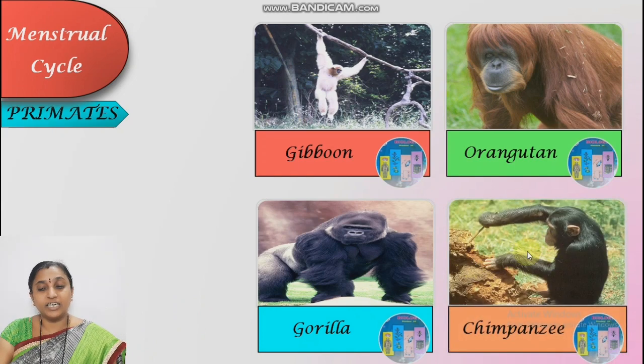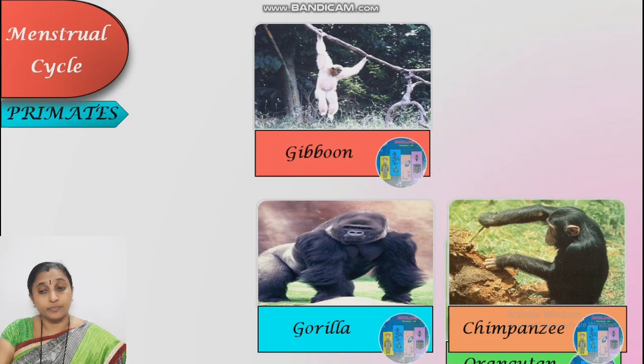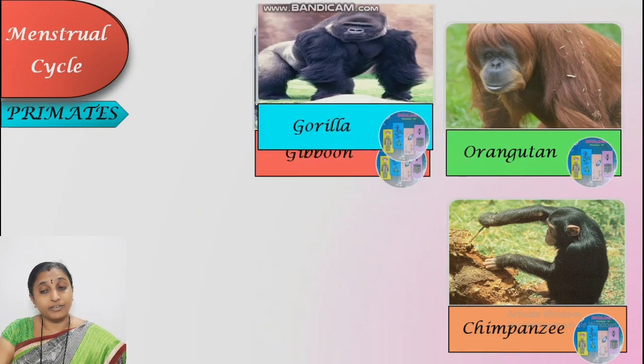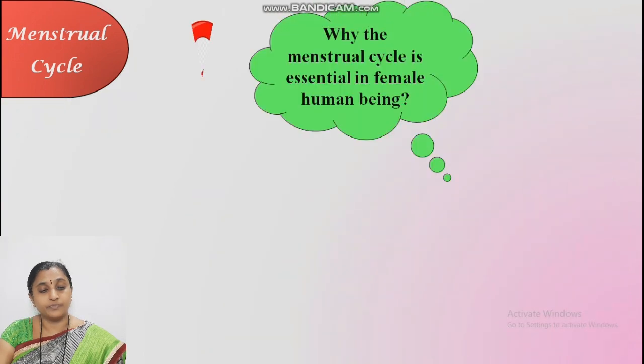Chimpanzee, intelligent mammal. All these are the examples of the primates, and the menstrual cycle is the characteristic feature of the primates. Note down in your notebook. Menstrual cycle is the characteristic feature of the primates and the examples of the primates.